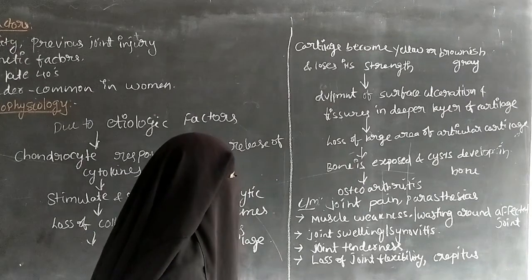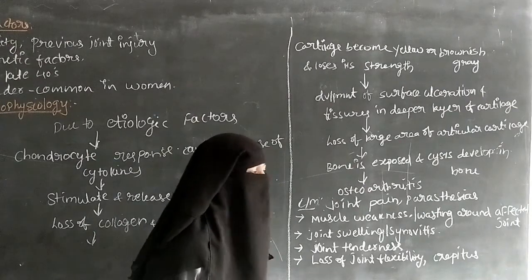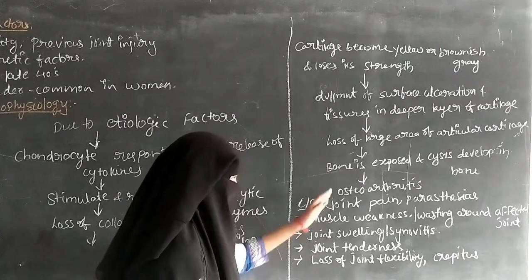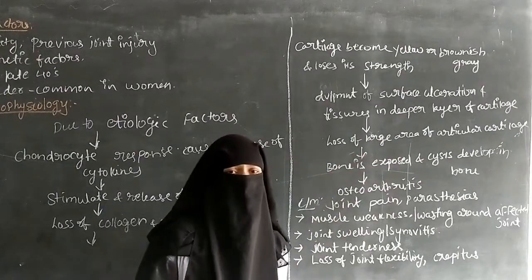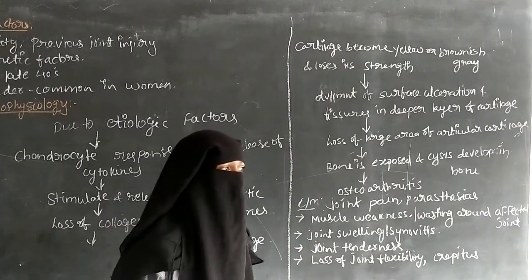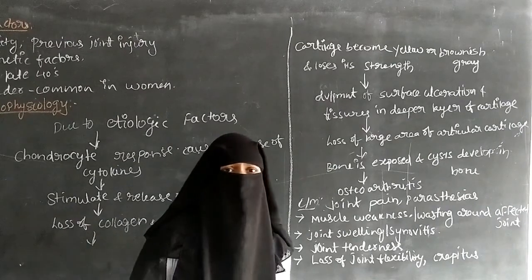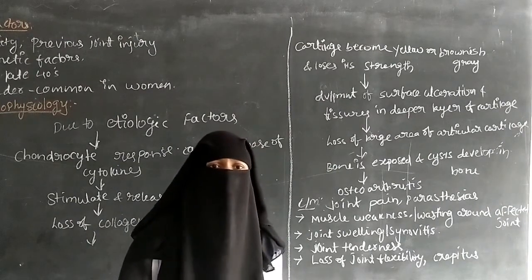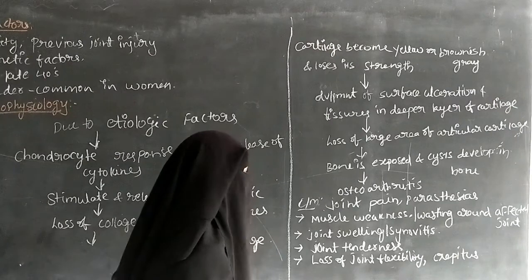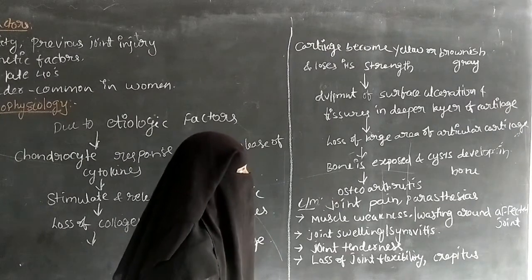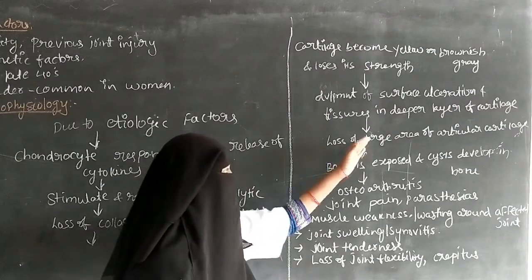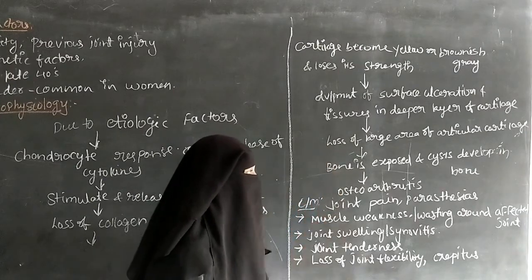Because of these fissures and ulceration, there is a loss of articular cartilage. It is present where the two bones meet. It covers the ends of the bones, and when it is lost, the bone is exposed.